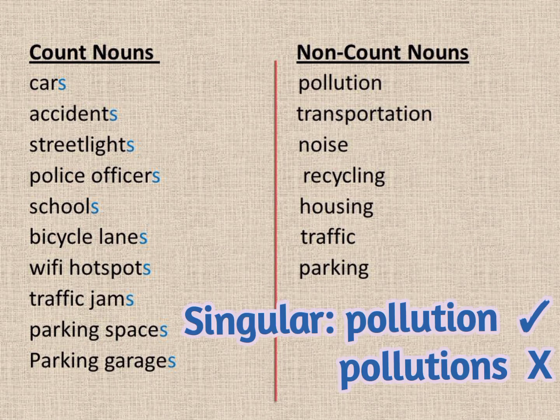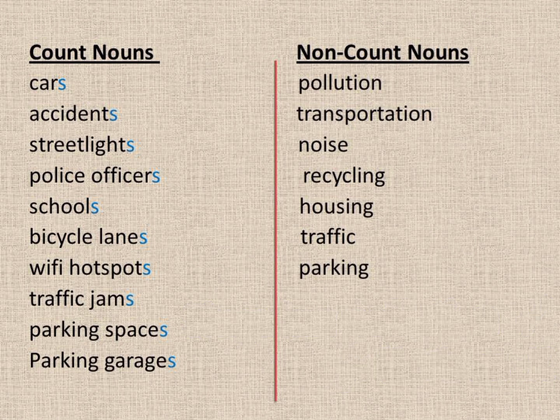Okay, now look at the words that I list. Count nouns: cars, accidents, street lights, police officers, schools, bicycle lanes, Wi-Fi hotspots, traffic jams, parking spaces, parking garages.